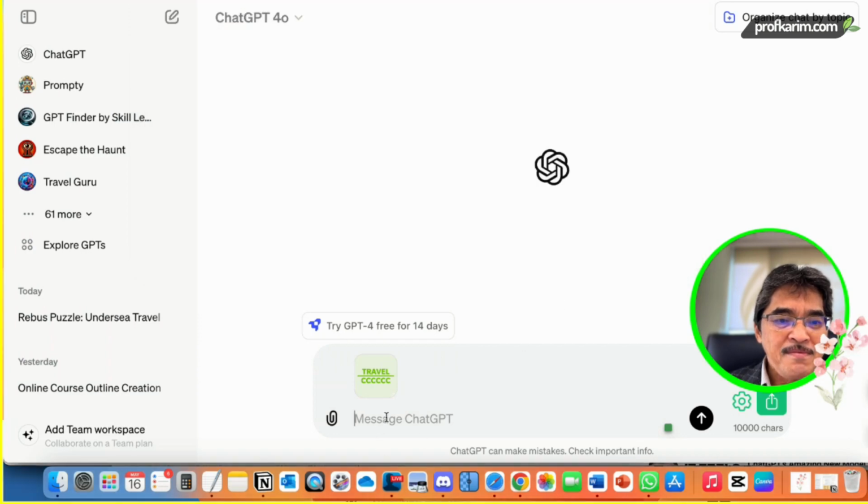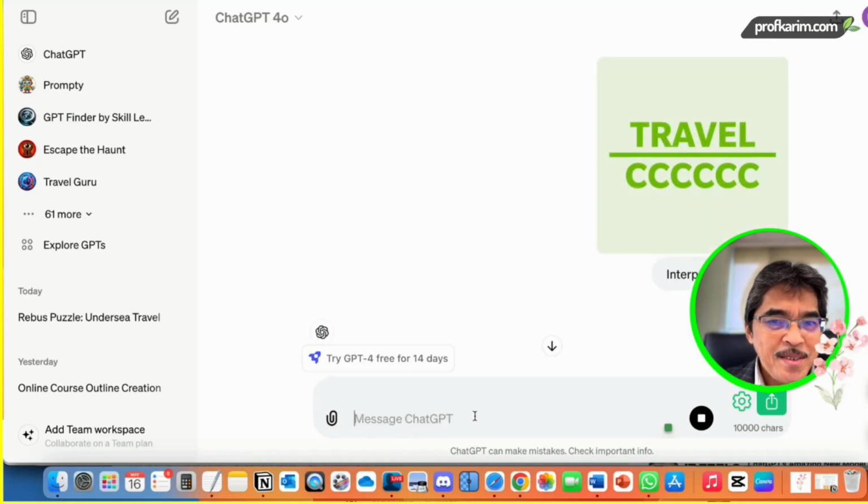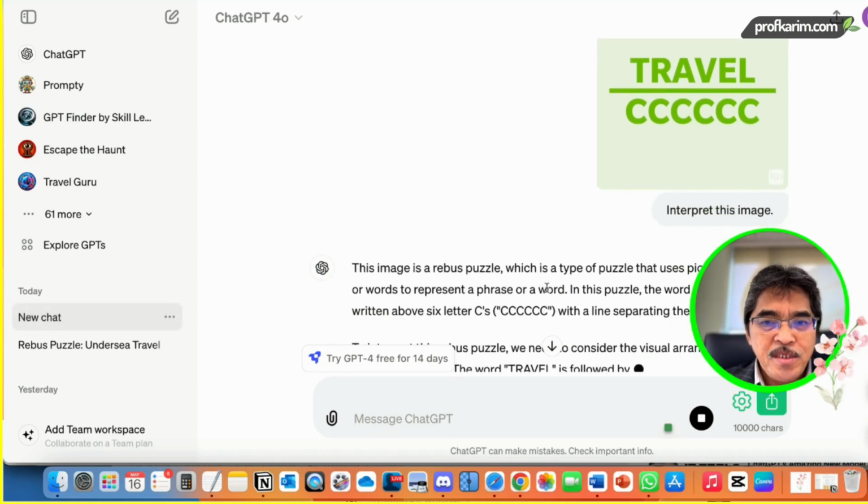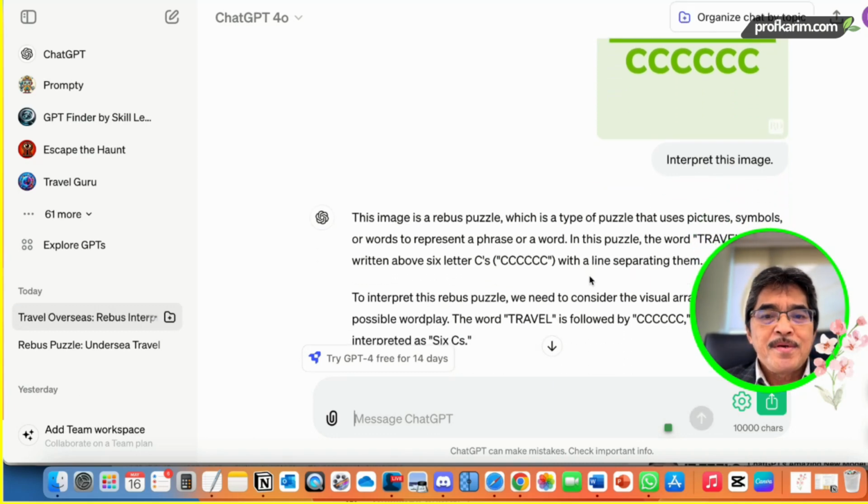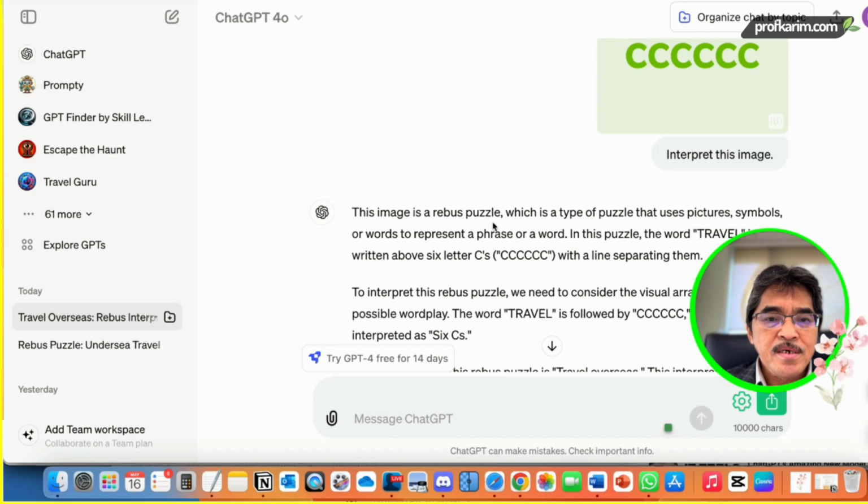So I give the instruction to ChatGPT: interpret this image. Let's see whether it can interpret this image. ChatGPT will look at the image and analyze it. It describes: okay, this is a rebus puzzle, which is a type of puzzle that uses pictures, symbols, and so on.